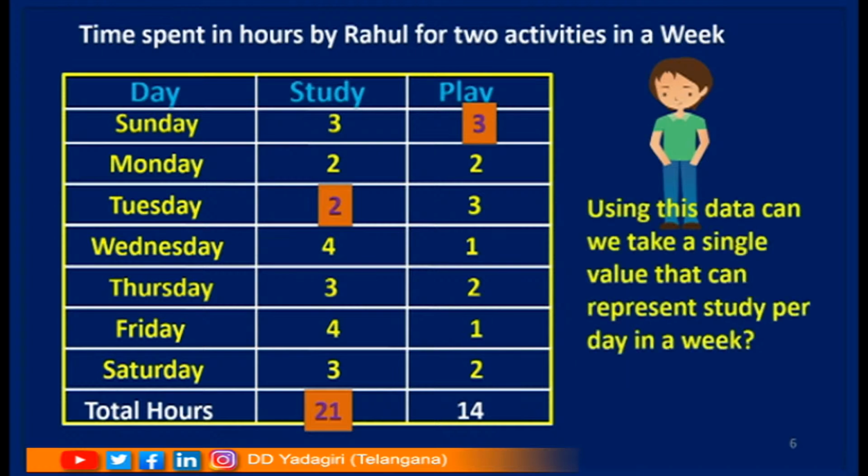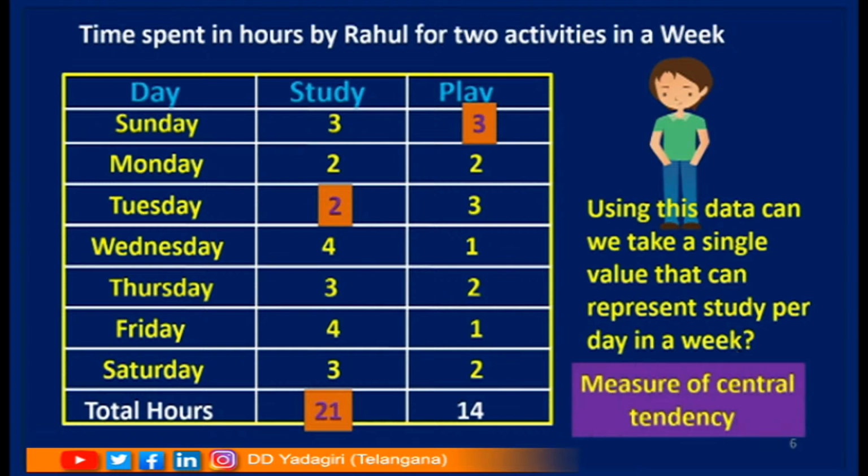Okay children, now using this data, can we take a single value that can represent study per day in a week, and can we select a single value from this data, tell about the total week? Is it possible? No. Then what we need? Yes, we need to study measure of central tendency, which will be the central value which represents the total data.